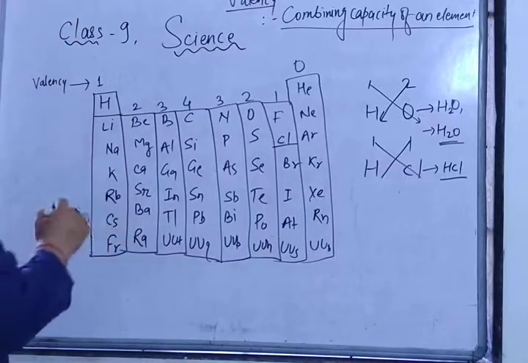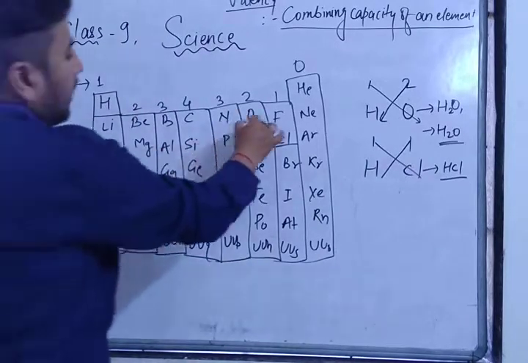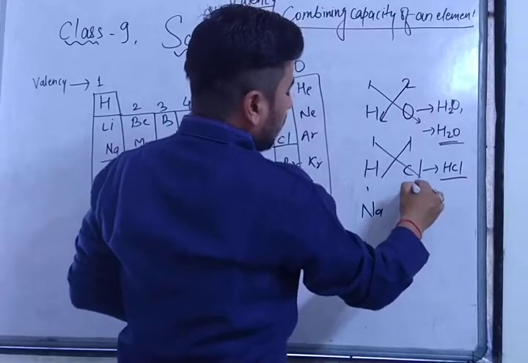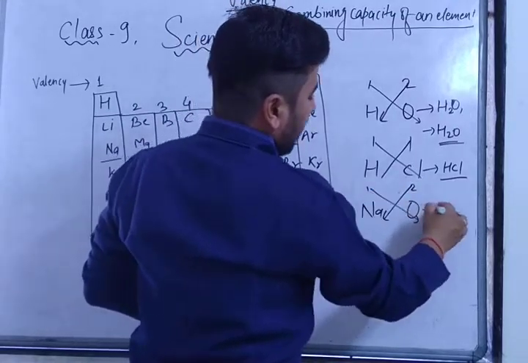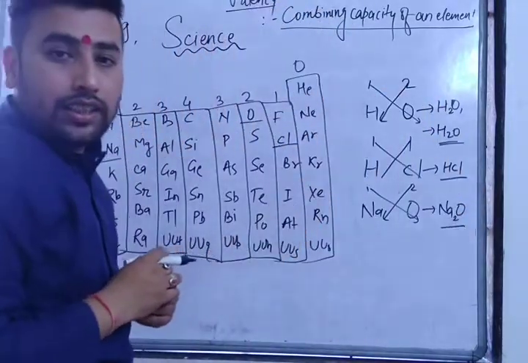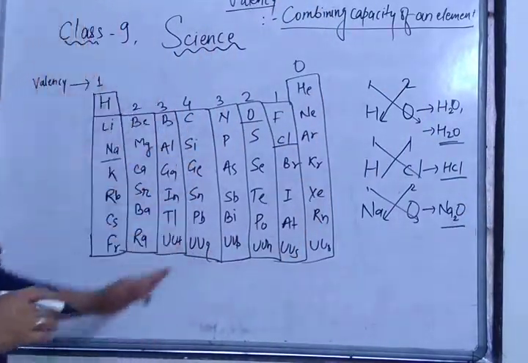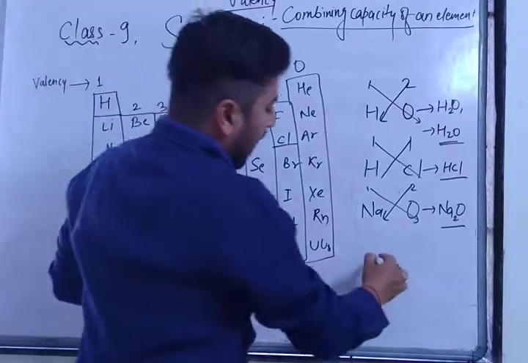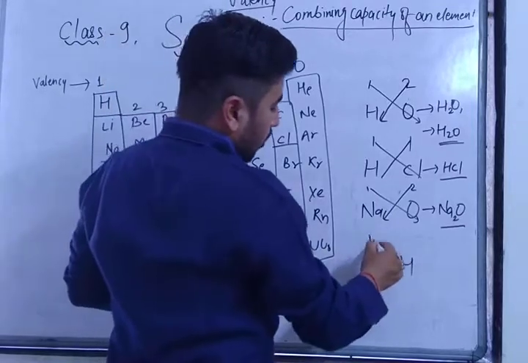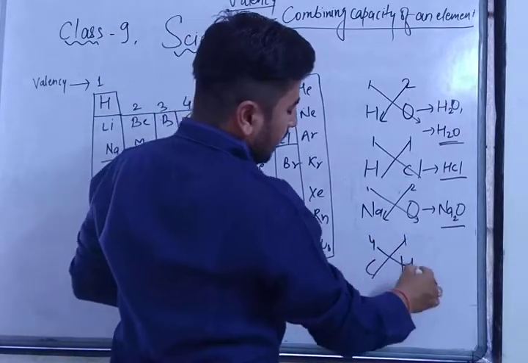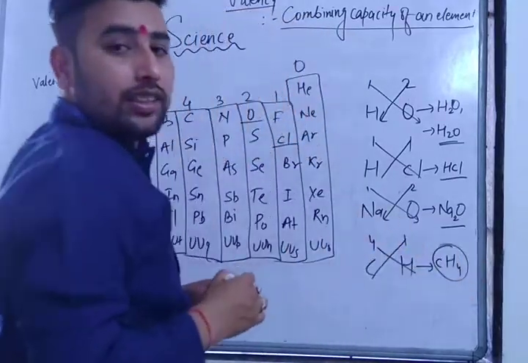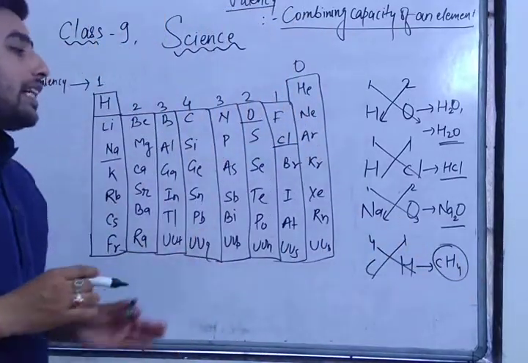You can take any other. As for example, sodium and oxygen. Sodium valency is 1, oxygen valency is 2. This 2 will come here, this 1 will go there. So what will be there? Na2O, sodium oxide. Got it? So any compound you can write. As for example, carbon and hydrogen: carbon valency is 4, hydrogen 1. So 1 here, CH4, the chemical formula of methane. So you can see how to write the compound's name.